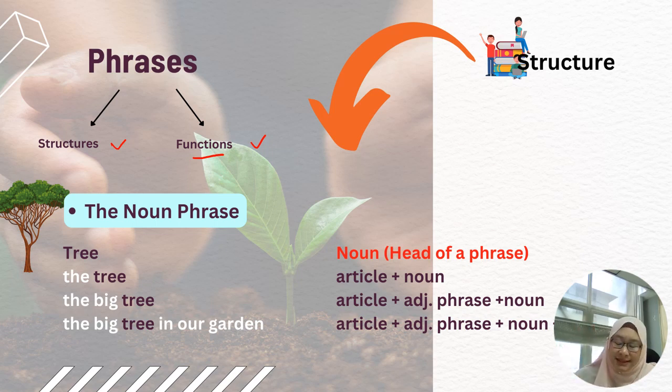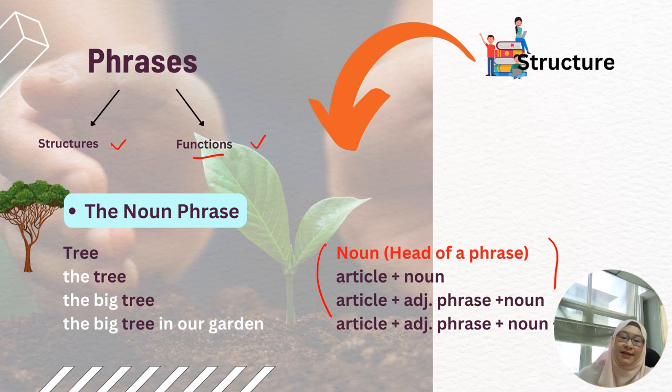So here, if you look at this, a noun phrase can be constructed using this formula. I would say it is somewhat like a formula or a combination of word classes.